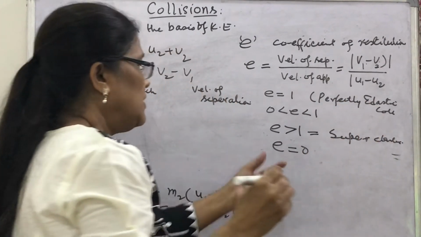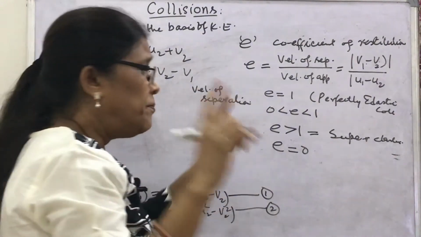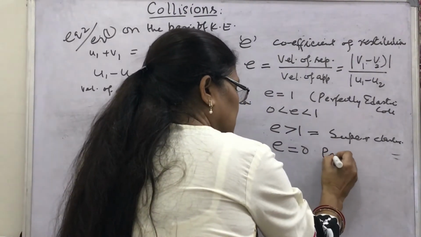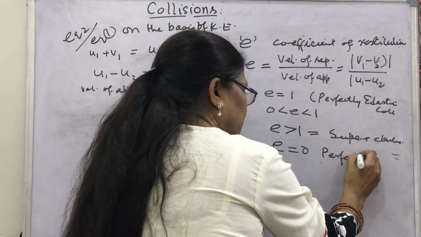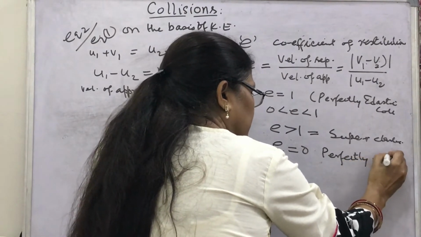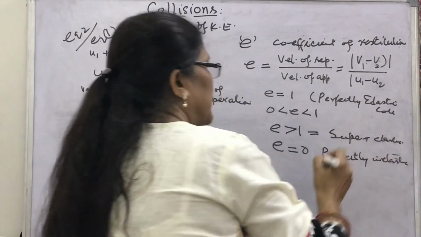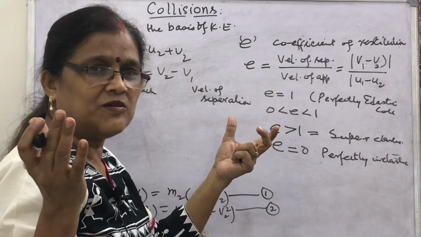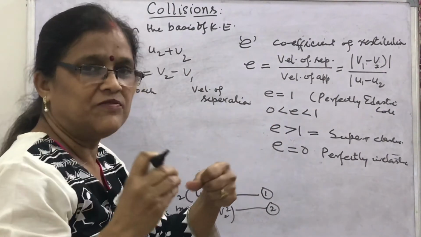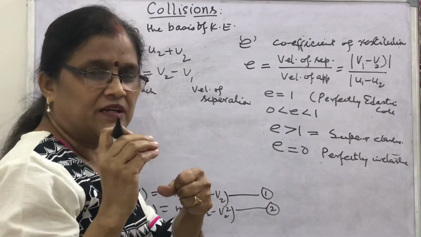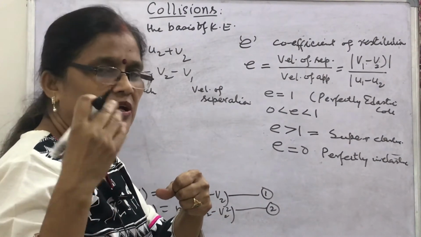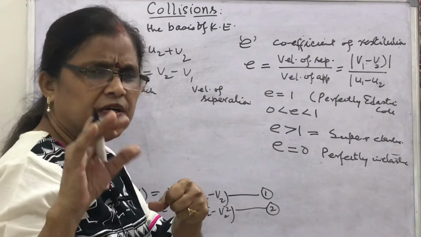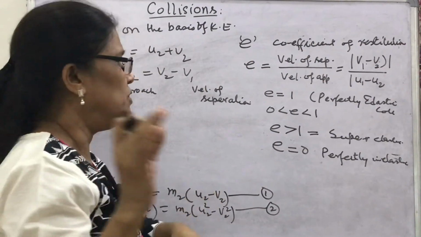What about e equal to 0? Perfectly inelastic. These are the ideal cases. Actually, perfectly elastic collision is also only the ideal case. Whenever two objects collide, some of the kinetic energy will be lost, converted into other forms: heat, light or sound.